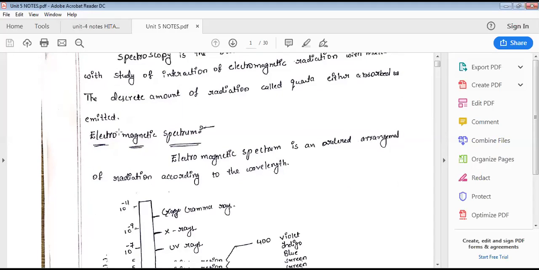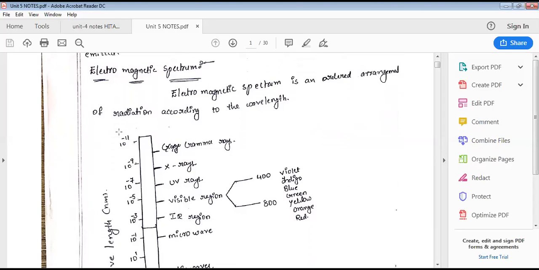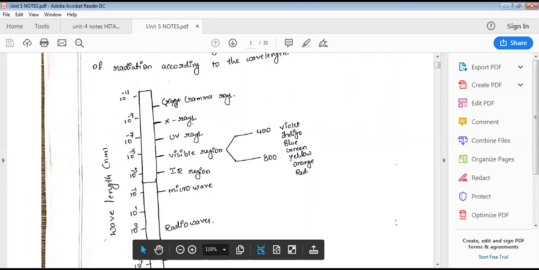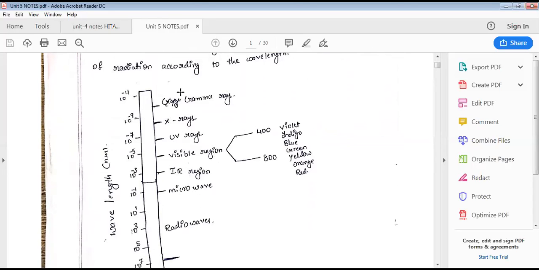Now let us see what is meant by electromagnetic radiation. Light has different sources. It can be split into different lights based on their wavelength and energy. The highest energy radiation is cosmic rays, which stand at the top of this electromagnetic radiation. The second most energetic is gamma radiation, third is X-rays, fourth is UV radiation, and fifth is visible radiation, which is the light we observe.